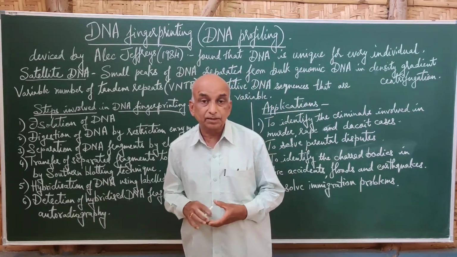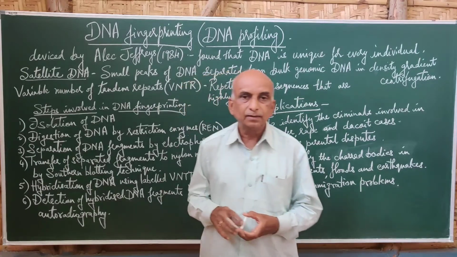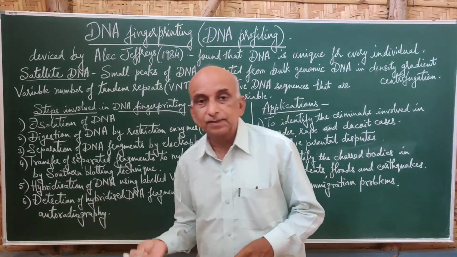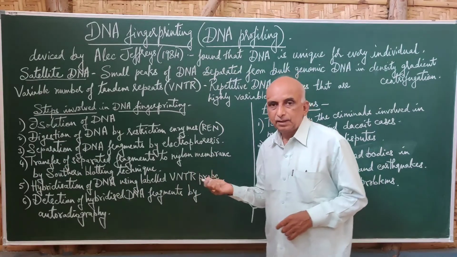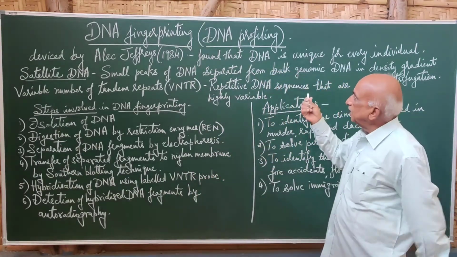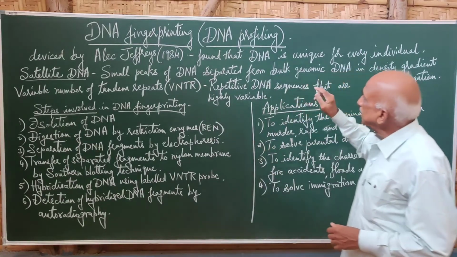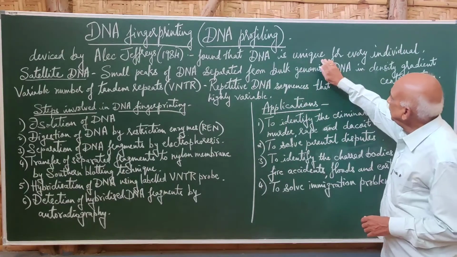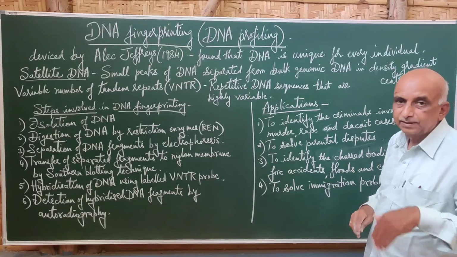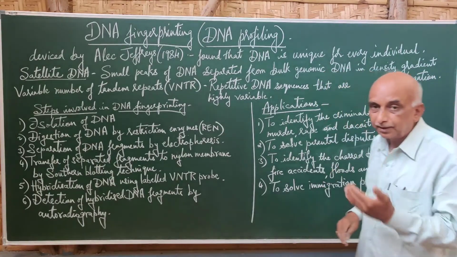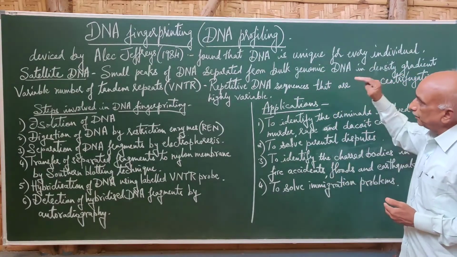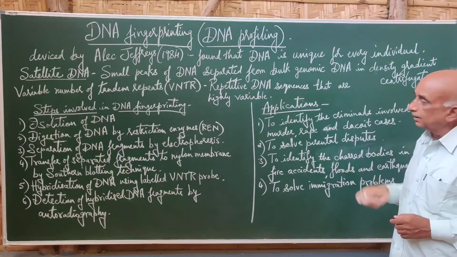When we study the structure of DNA, the nucleotides, the nitrogen bases, the phosphoric acid and the pentose sugar, that is one and the same. But the arrangement of the nucleotides is unique for every individual. It is somewhat different in another individual when we compare the DNA.